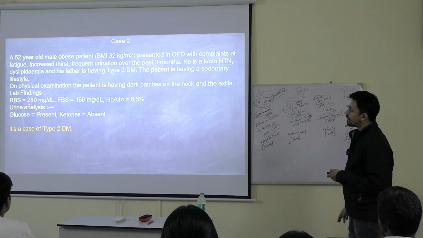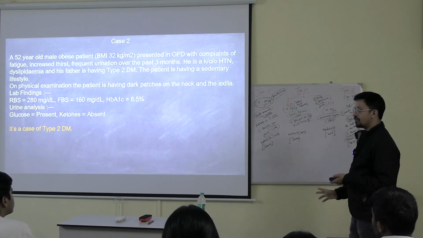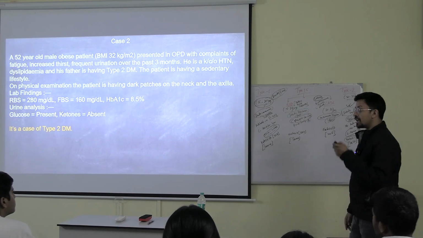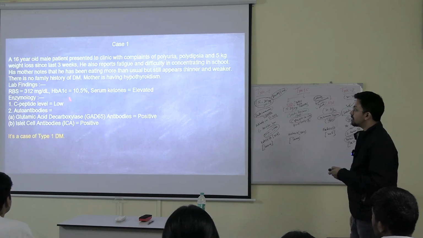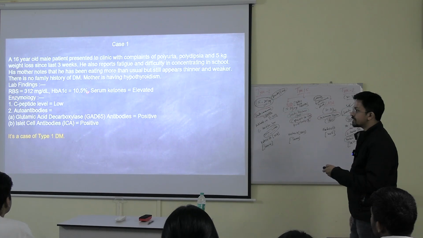Now you are seeing over here RBS is 280, fasting blood sugar 160, everything is high. HbA1c is 8.5%. In case of type 1, how much was it? 16. See how severe that is. And this is showing the average of the last 4 months.